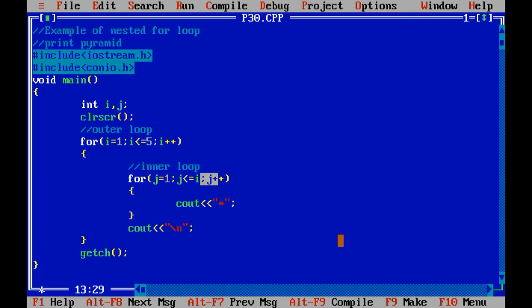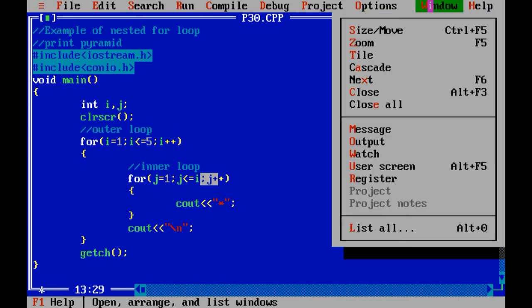If there is any mistake inside the initialization, condition, or increment or decrement of your loop, there is a chance that your loop is executed infinitely. So do take care of that.